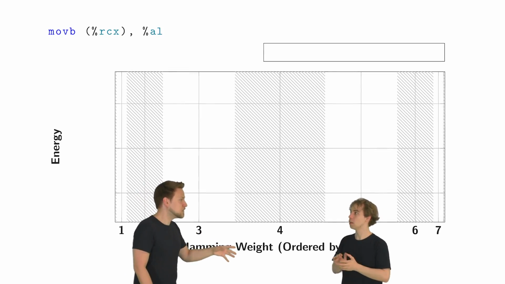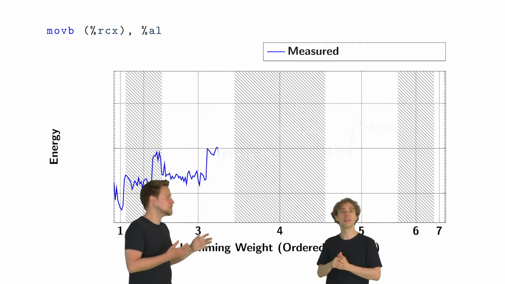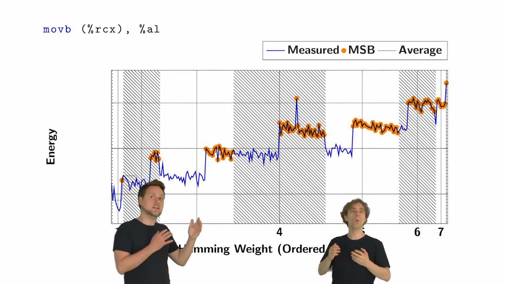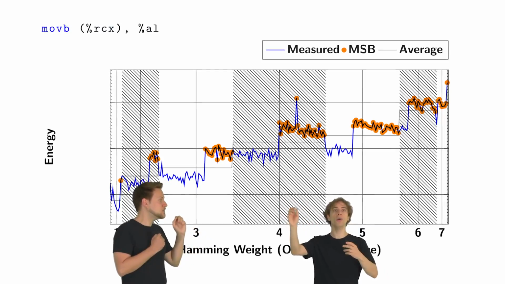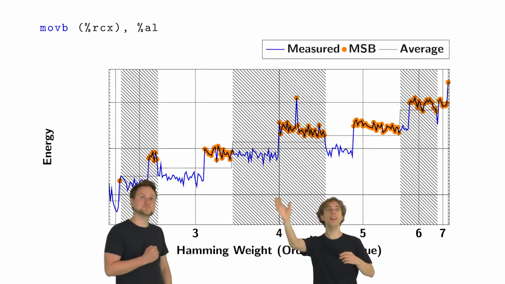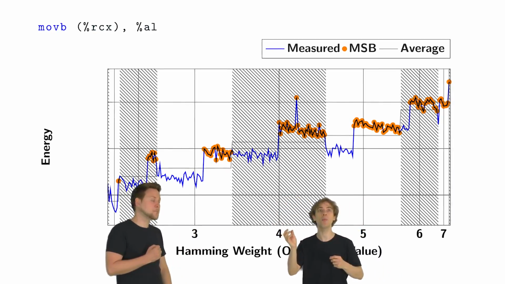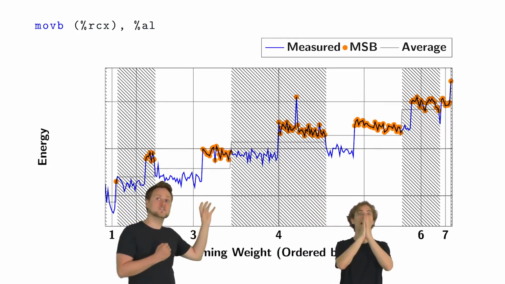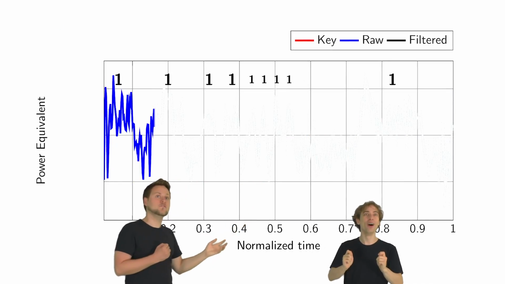I also looked at that. So here's the plot of the movB instruction. This instruction just loads a single byte from memory. And here we can see the energy consumption for different loaded bytes. So you can see the Hamming weight of the value that someone reads with movB? Yes, and if you take a closer look at this trend here, we can see even more information.